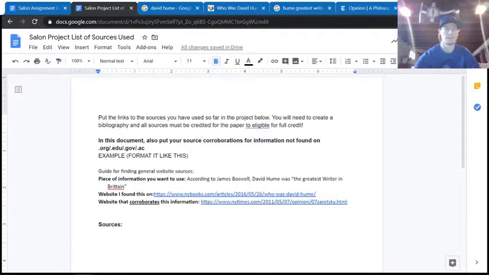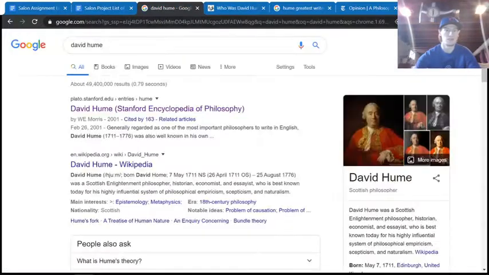All right. So in this document, you're putting your source corroborations as well as any sources that we already trust, such as .org, .edu, .gov, .ac, depending on the country it's in. All right, so let's get started on this. An example for finding sources outside of these trusted ones: we're going to use my example of David Hume again. All right, so I searched David Hume.